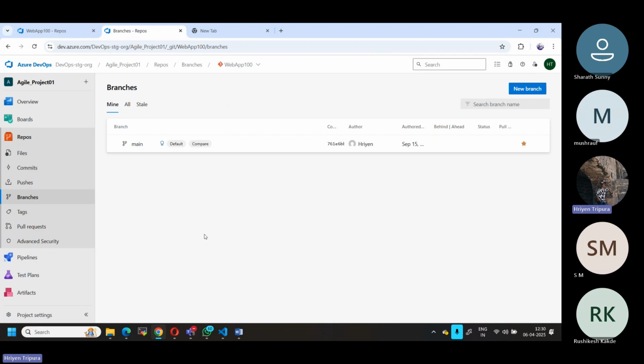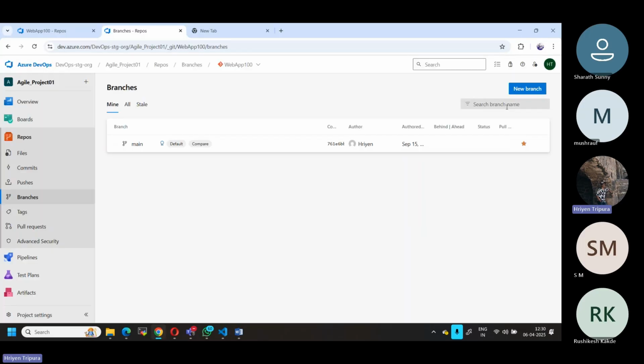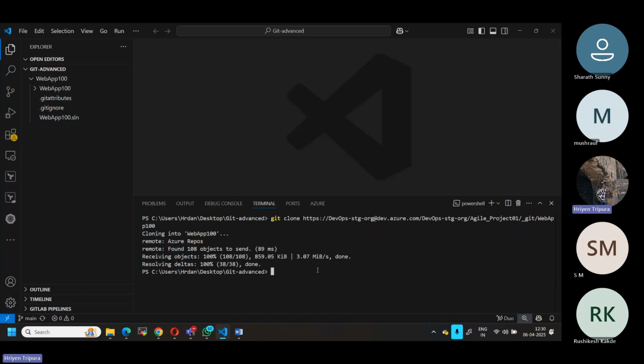But as I told you, normally you will not directly modify your core or change anything in your main branch. I need to create a feature branch. As I told you yesterday, we discussed pull request, PR, and Git conflict related things, right? To create the branch, as I told you, this branch can be created from here also, otherwise locally. In my case, let us create it locally.